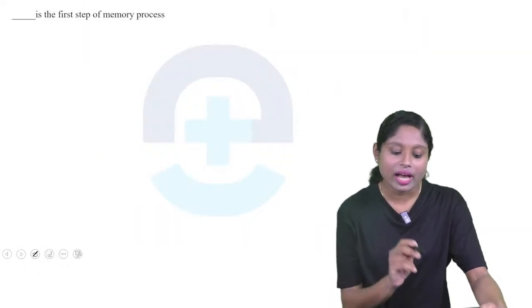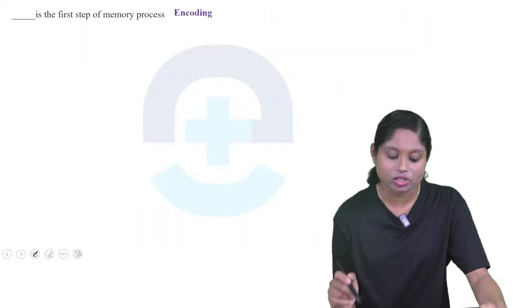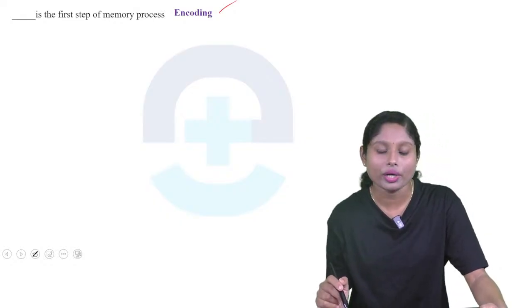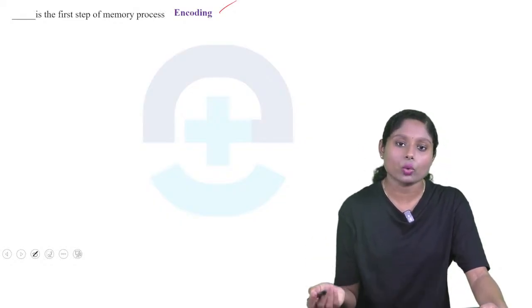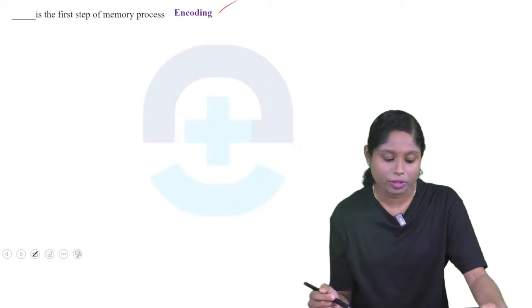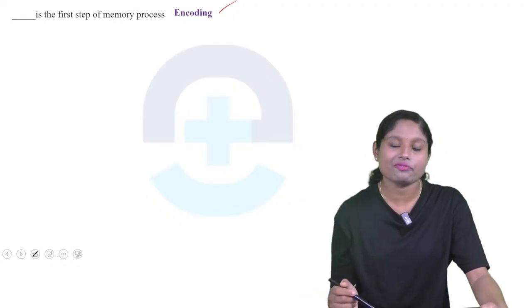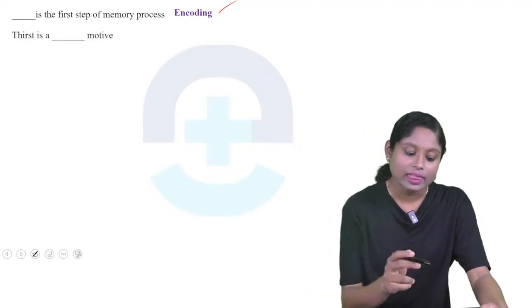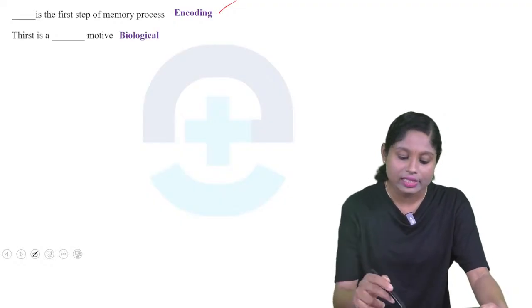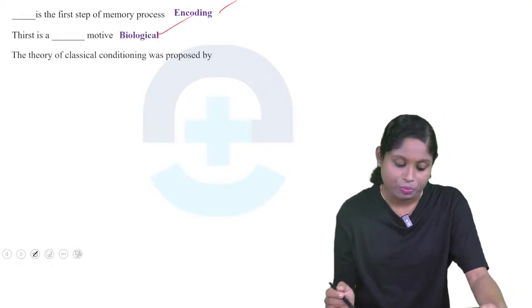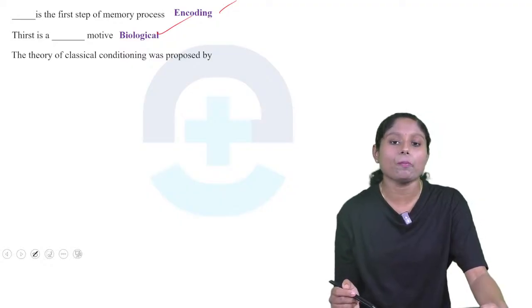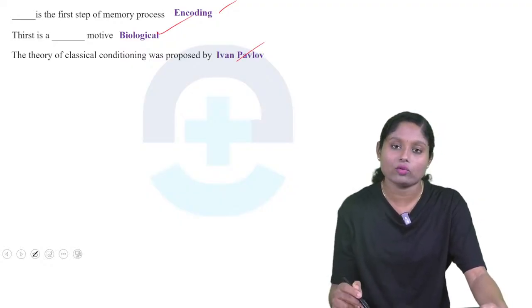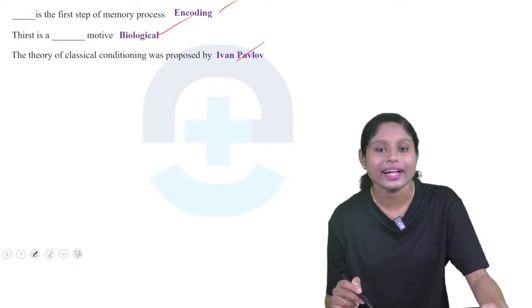We'll continue. Dash is the first step of memory process. What is it? Encoding. So encoding, after that we will have storage and retrieval of information. So that is, encoding is the first step of memory process. Thirst is dash motive. So what is it? It's a biological motive. The theory of classical conditioning was proposed by whom? It is Ivan Pavlov. Pavlov's theory of classical conditioning.